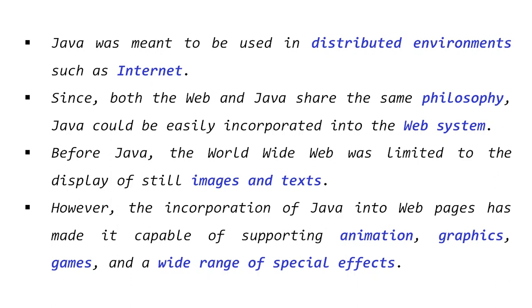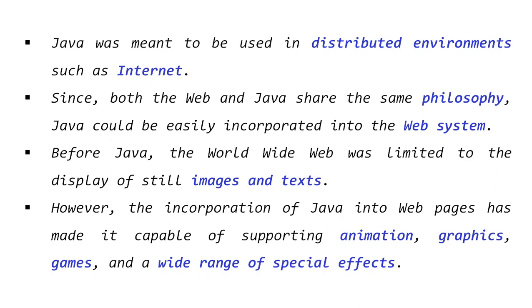However, the incorporation of Java into web pages has made it capable of supporting animation, graphics, games, and a wide range of special effects. Means everything is possible when you implement a Java program or Java content inside your web pages.